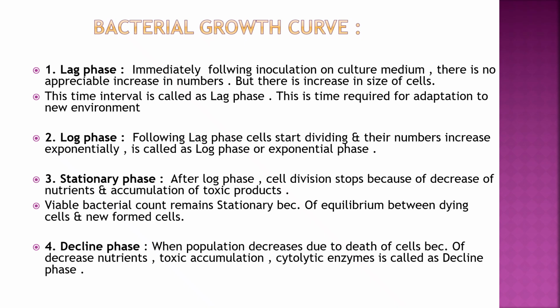Then stationary phase: after log phase, cell division stops because of a decrease in nutrients and accumulation of toxic products, and then the bacterial count is static. After that the bacterial count decreases because of the death of the cells due to toxic accumulation, and this is called the decline phase. So these are the four phases of the bacterial growth curve. Thank you.